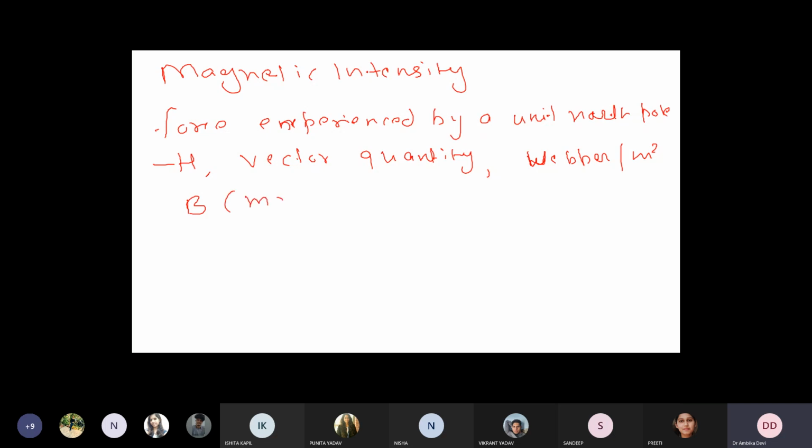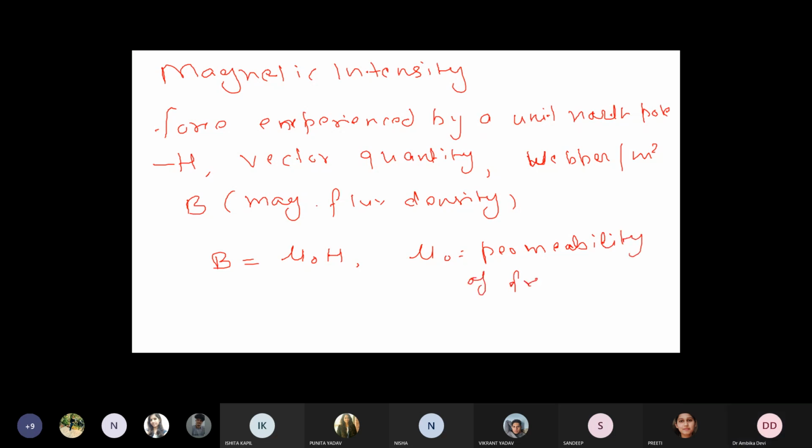B is the magnetic flux density, and the relation between B and H is B is equal to mu naught H, where mu naught is the permeability of free space, okay.